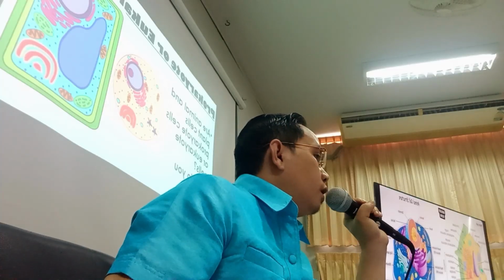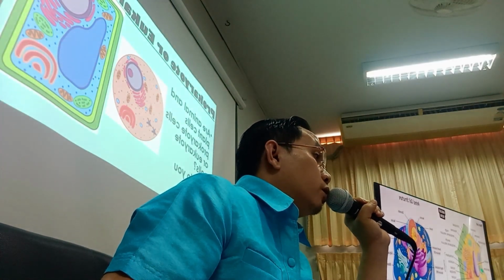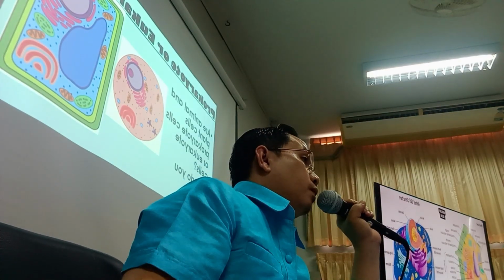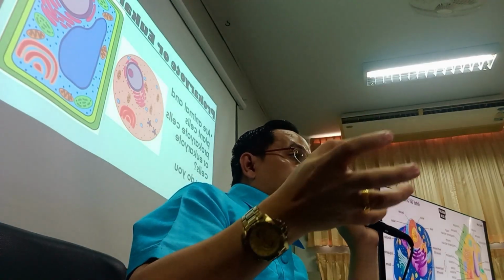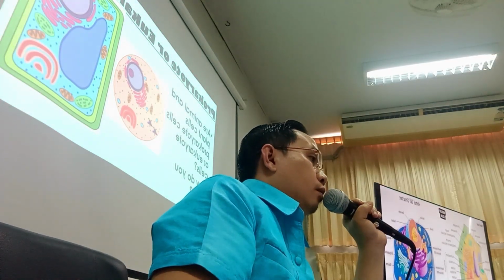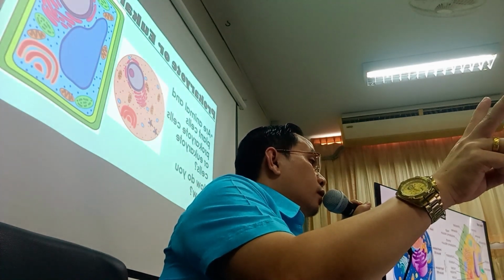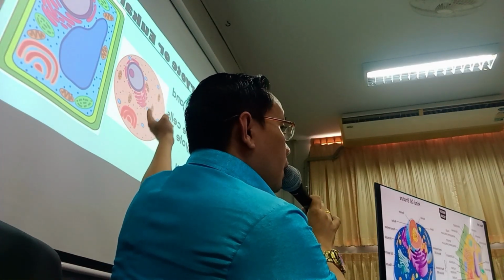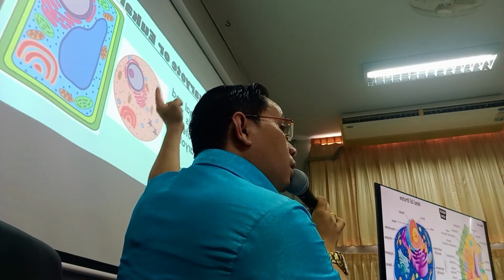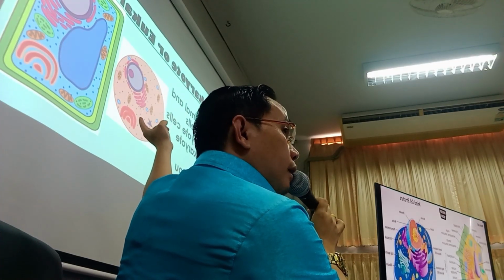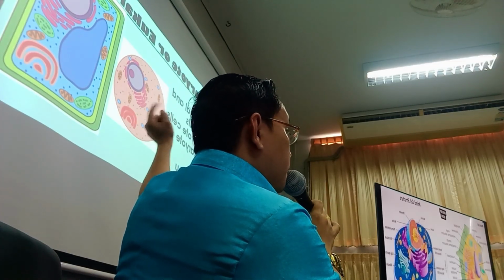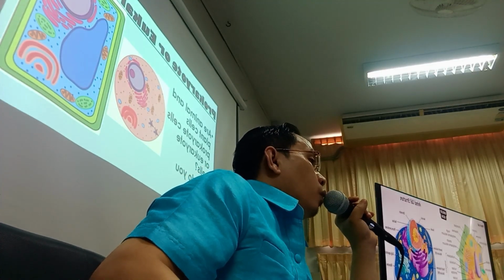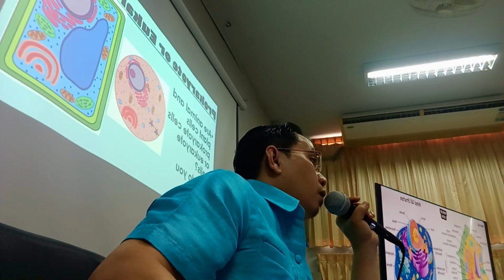So prokaryote or eukaryote, animal and plant cells or prokaryote cells, how can we identify between the two? Very simple, right? So all those things belong to what? Eukaryotic cell. Remember that. Plant cells, animal cells, because these contain complex organs.